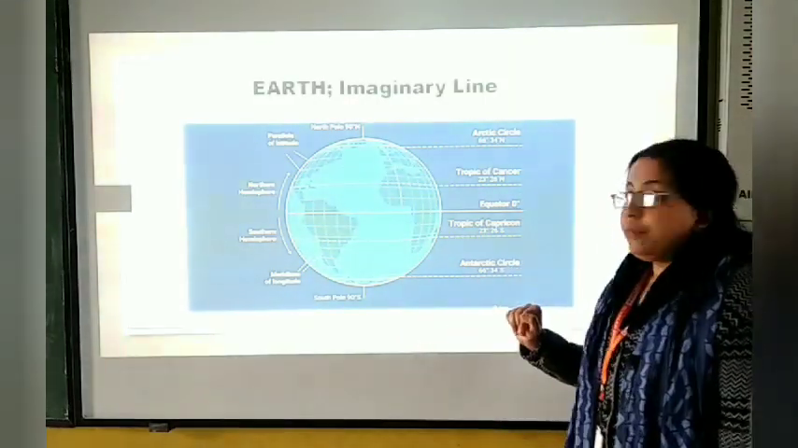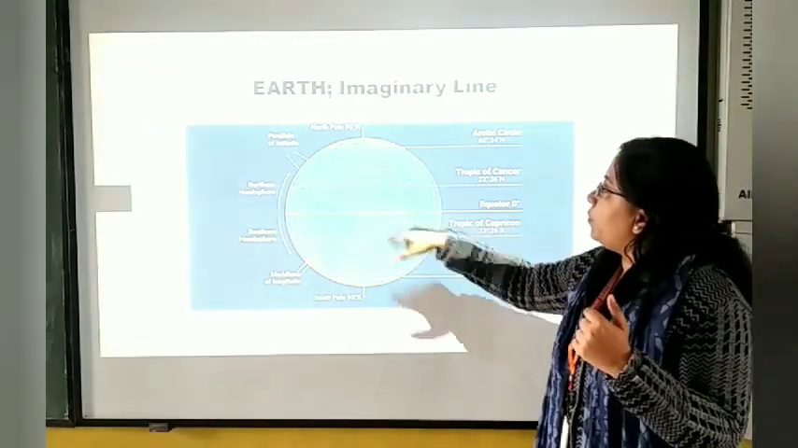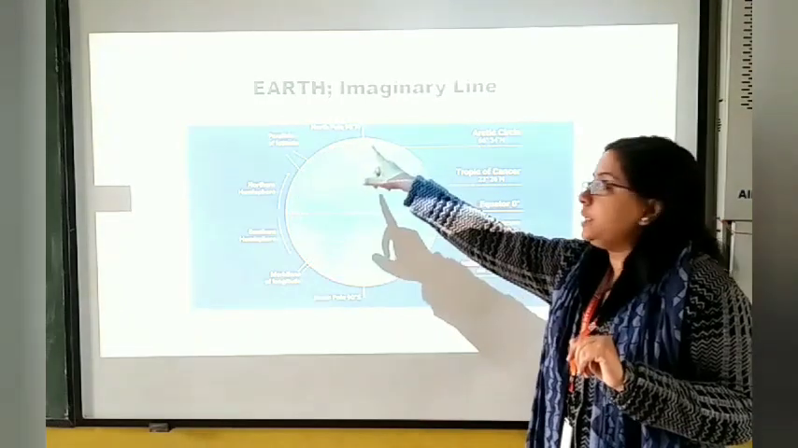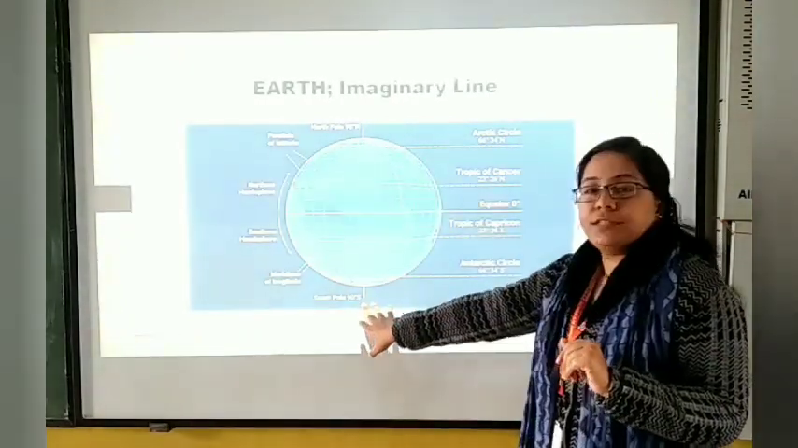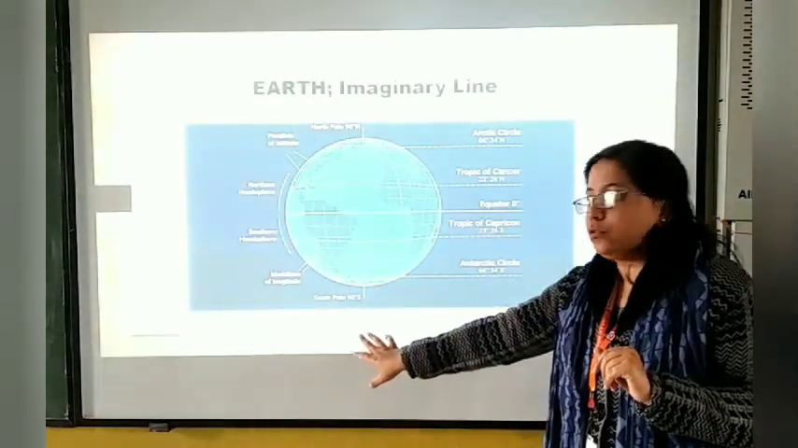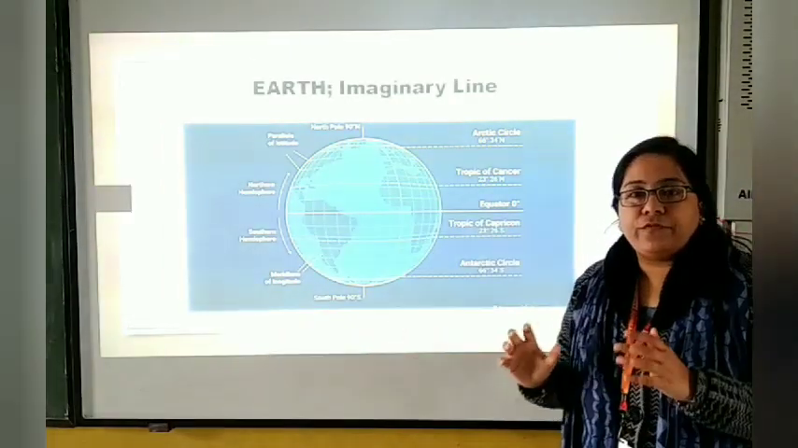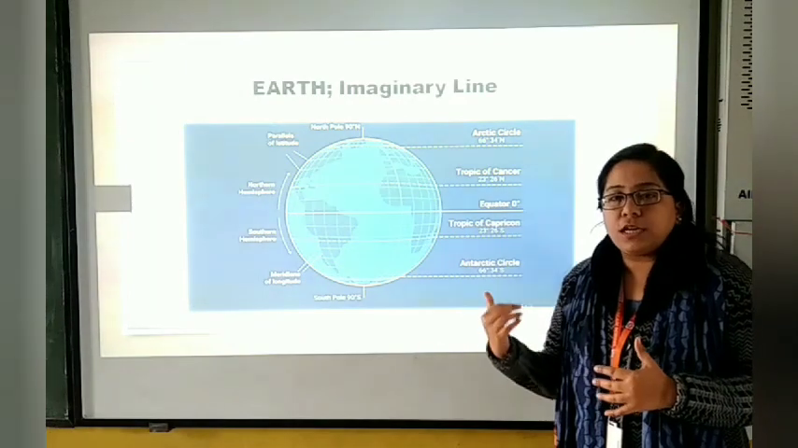So I'm going to start from the two poles, the North Pole and the South Pole. They make up the 90 degrees from the north as well as for the South Pole. So these two regions are very frigid. It means to say they are very, very cold.